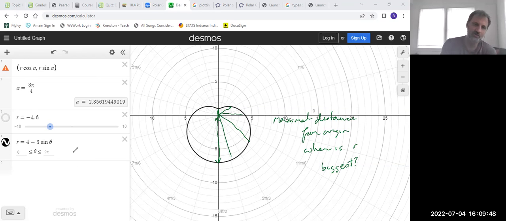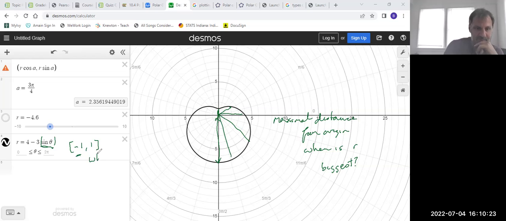Now, most of the time that can just come from analyzing this and saying, well, if I want r to be biggest, then I want to add 3. Why add 3? Well, remember that sine has an output of anywhere from -1 to 1. So if I want to increase from 4, then I want sine to be a negative value because I want to change this from -3 to plus. And the biggest value I'm going to get out of it is -1.